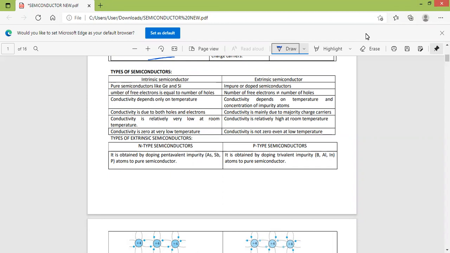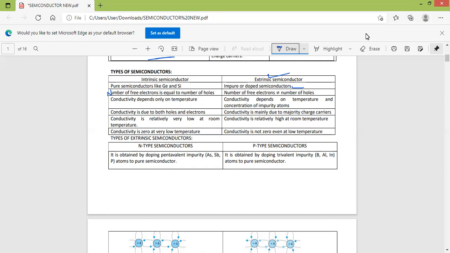A semiconductor in impure form is called an extrinsic semiconductor. In an intrinsic semiconductor, the number of free electrons is equal to the number of holes. But in an extrinsic semiconductor, the number of free electrons is not equal to the number of holes.